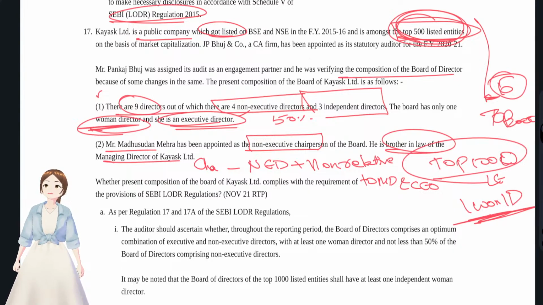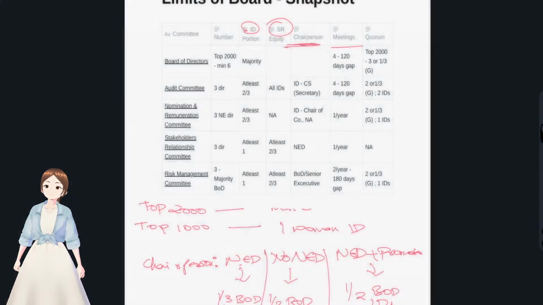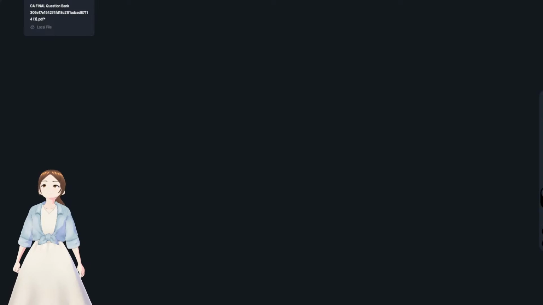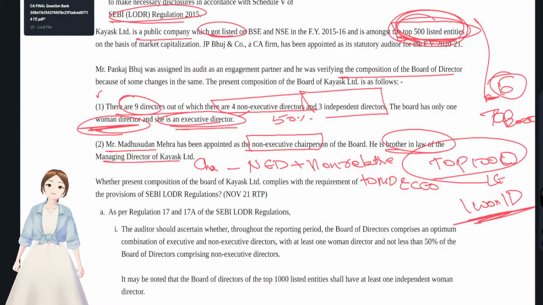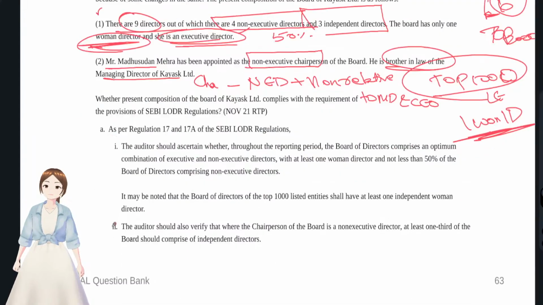If you see our limits snapshot here, what we have said here: top 500 chairperson should be a non-executive director plus not related to managing director or CEO. But he is a relative, so they have violated the SEBI LODR regulations. Okay, we have to check whether they were complying with the requirements of SEBI LODR regulations or not. We'll check for that.